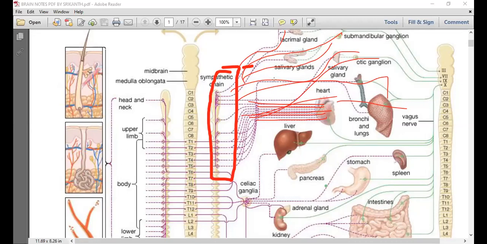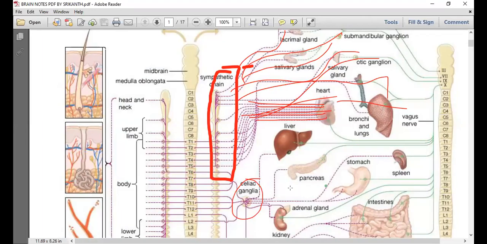Let me show you collateral ganglia also, but then after we'll write the statement. So this is the collateral ganglia, isn't it? Where are the postganglionic nerve fibers going? Liver, pancreas, kidney, intestine, they are going.